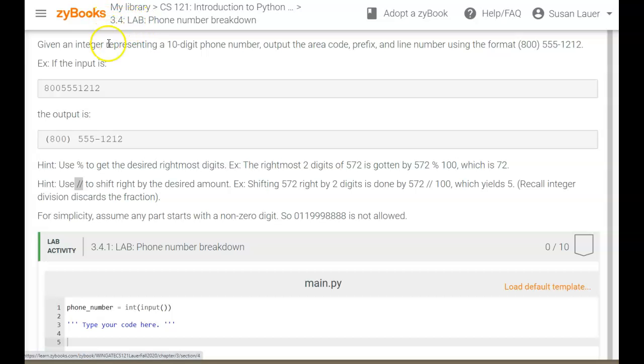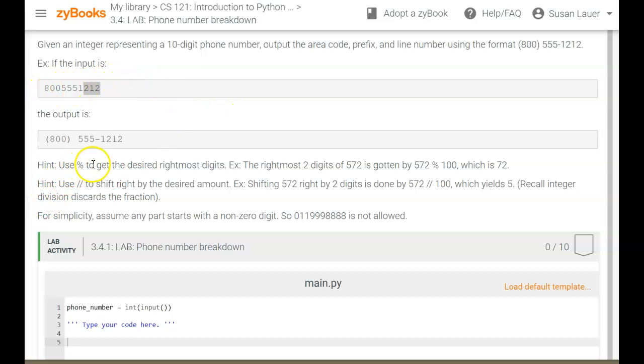3.4 lab is wanting you to take an integer input, that's a phone number, and put out the actual formatted phone number like this. So all you're taking is an integer input. You're going to use the // like if I use that // with 1,000, it'll take off 3 decimal places. So this says shifting the desired amount. So if I put 1,000 in, that's 3 decimal places. If I put 1,000,000 in, that would shift it 6 decimal places. 1, 2, 3, 4, 5, 6. So that'll help you get rid of some decimals.